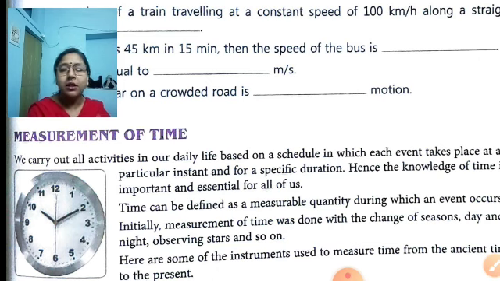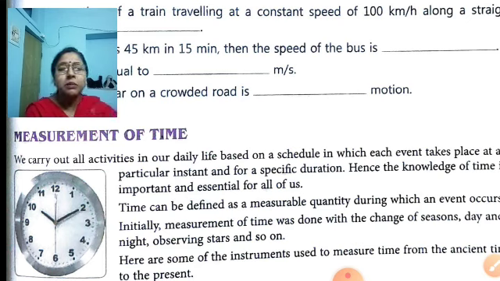But can you imagine, in the olden times, people did not have watches and clocks. They calculated the time with the help of natural clocks such as day and night, that means the rising and the setting of the sun, and from one full moon to the next full moon they calculated it as a month. So the month and the day and night were calculated with the help of natural clocks, that is the rising and setting of the sun, and from one full moon to the next.